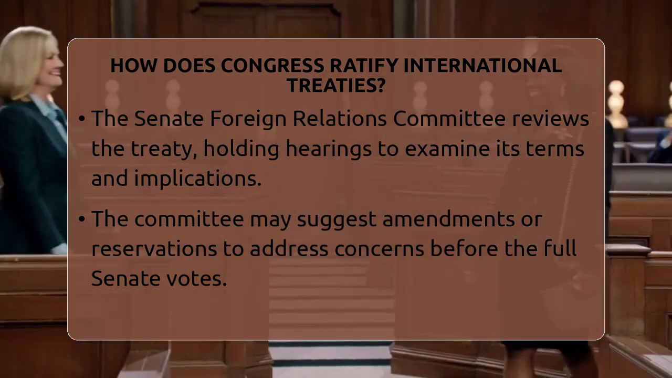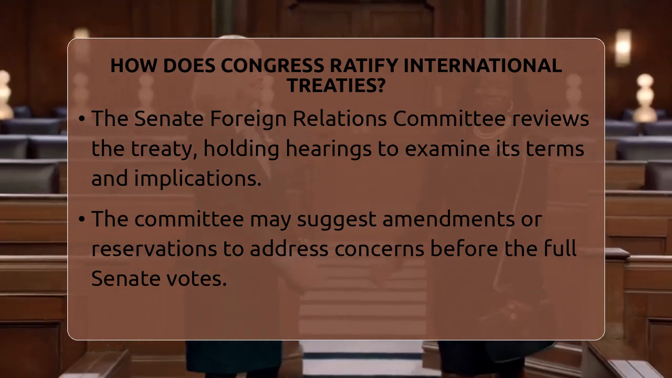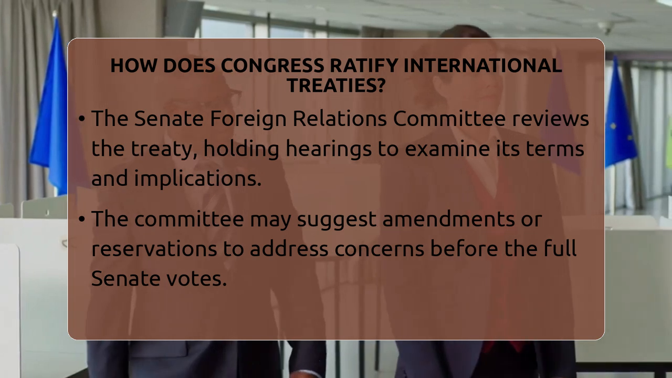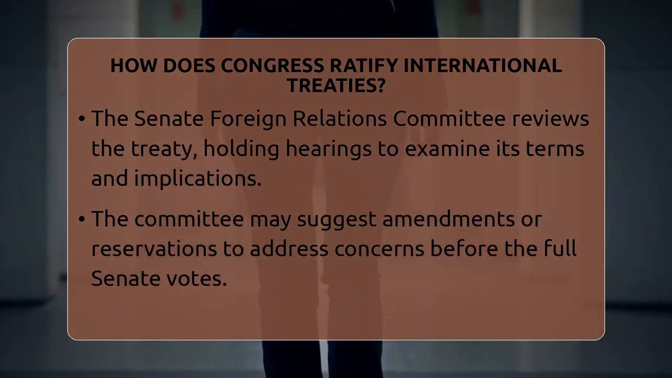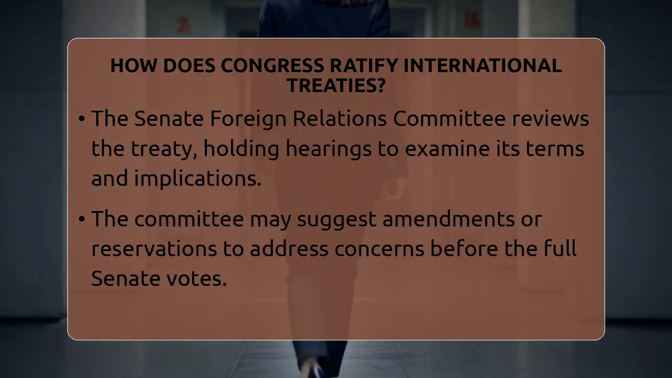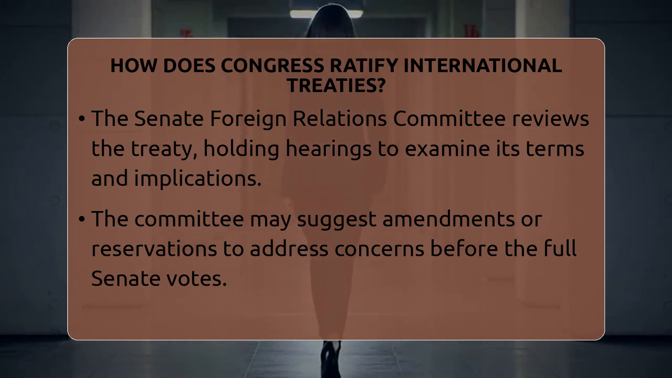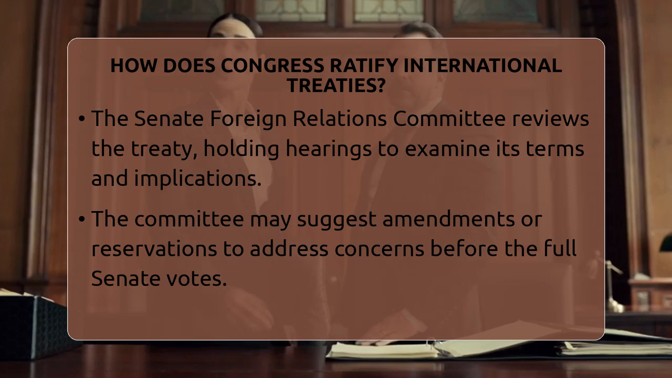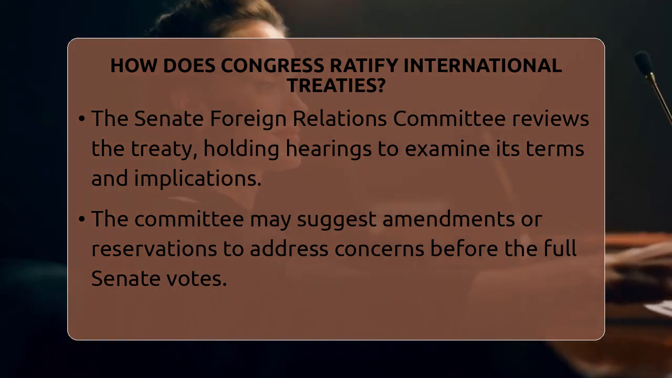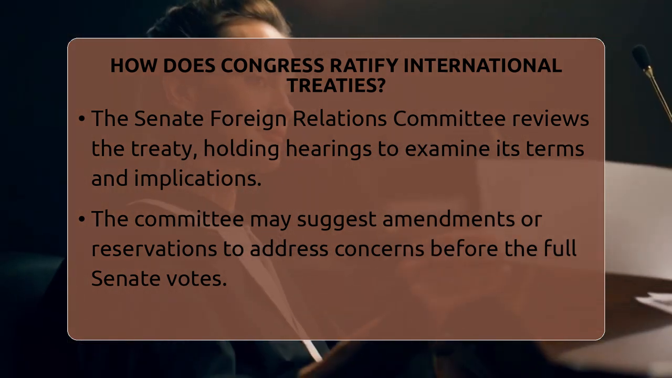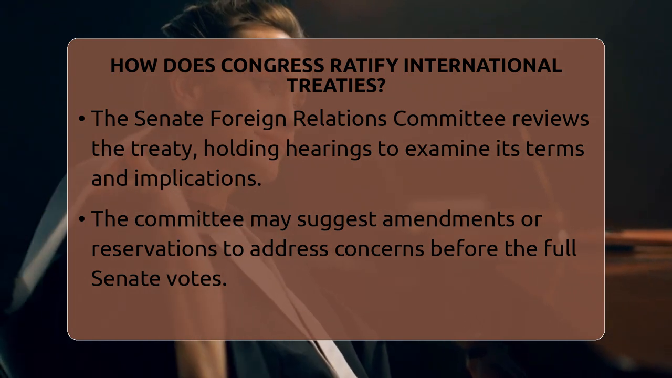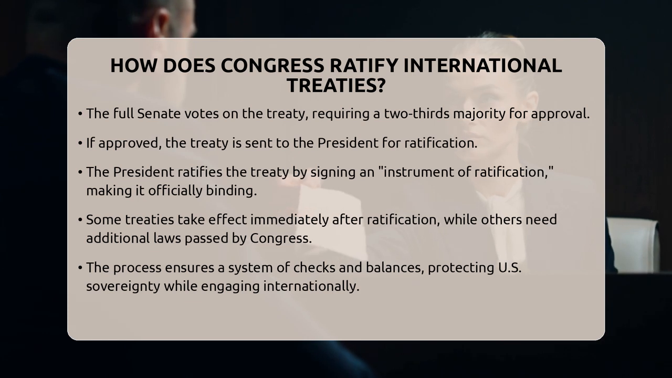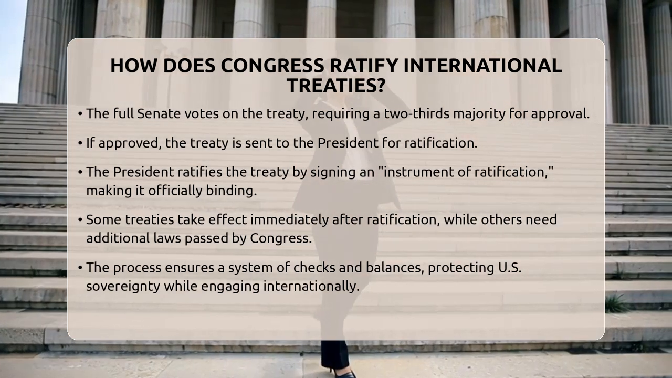If the Senate approves the treaty, it is then sent to the President for the final step. The President has the constitutional authority to ratify the treaty by executing a formal instrument called the Instrument of Ratification. This document signifies the United States' formal acceptance of the treaty's terms. Once the President signs the Instrument of Ratification, the treaty becomes legally binding on the United States, and the government is obligated to adhere to its provisions.